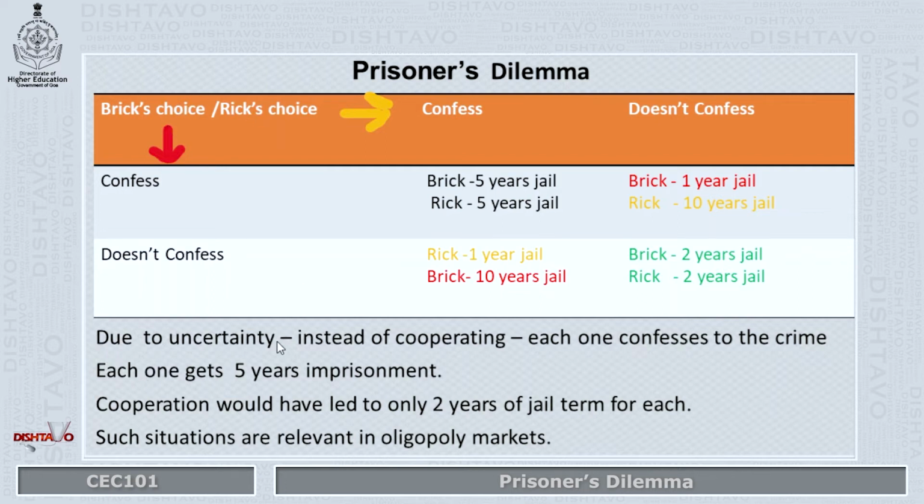Due to uncertainty and no trust in the partner, instead of cooperating, each one thinks, let me admit, because I am not sure whether the other prisoner will confess or not. So each one confesses to reduce his jail term. But in the bargain, when both confess, they get a longer term of jail, that is 5 years, instead of only 2 years if they had cooperated.